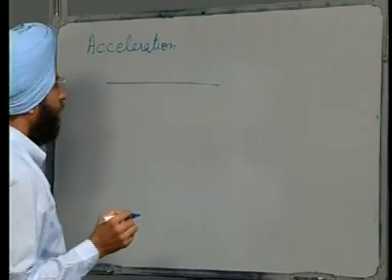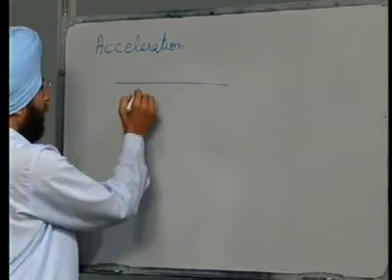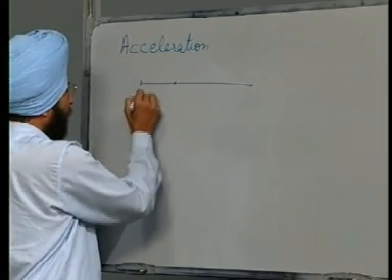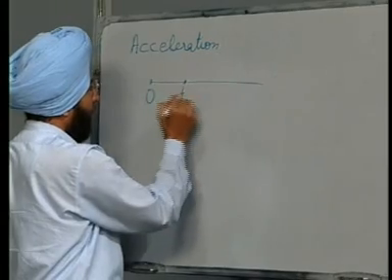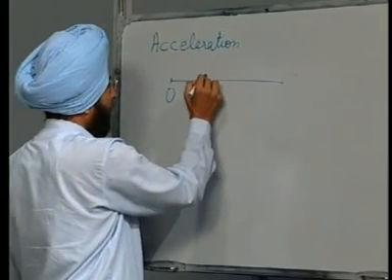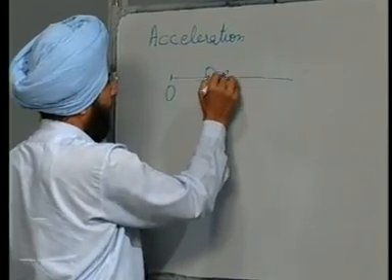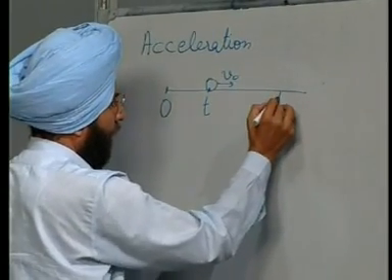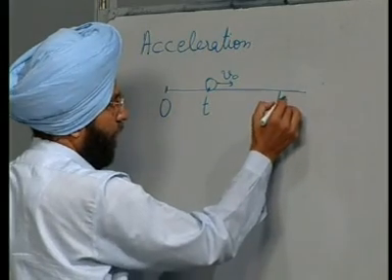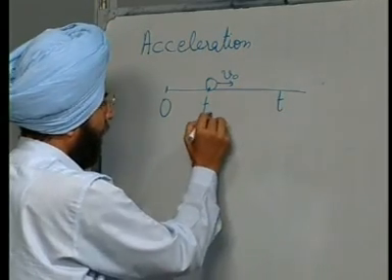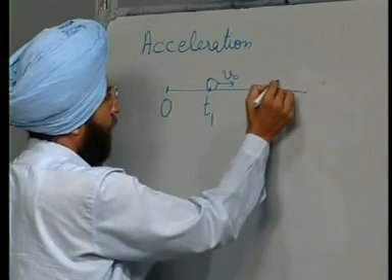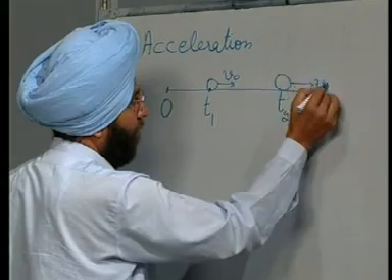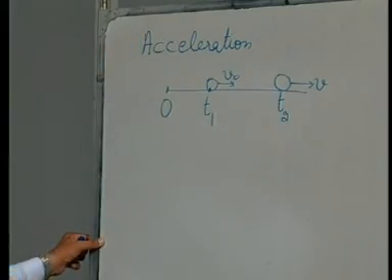Initially, the body is at O, at time t it is having a velocity v 0, and at time t dash, or times t1 and t2, the particle is having a velocity v.